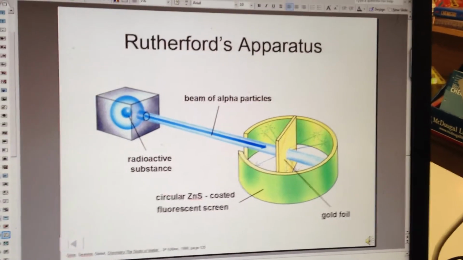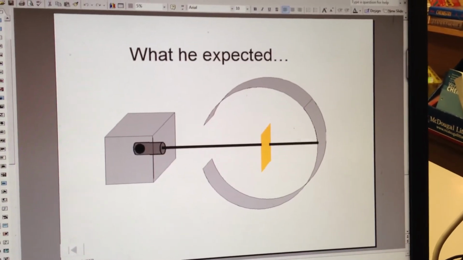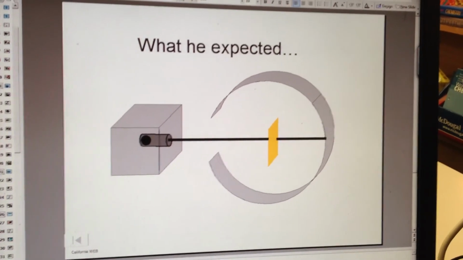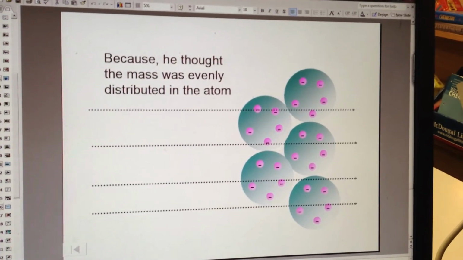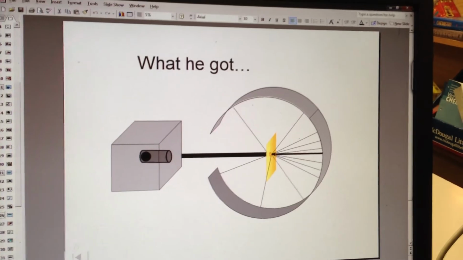Then we get to Rutherford with the gold foil experiment, and he expected to see all of the alpha particles go right through the foil, but in fact they didn't all go right through the foil. He got this.